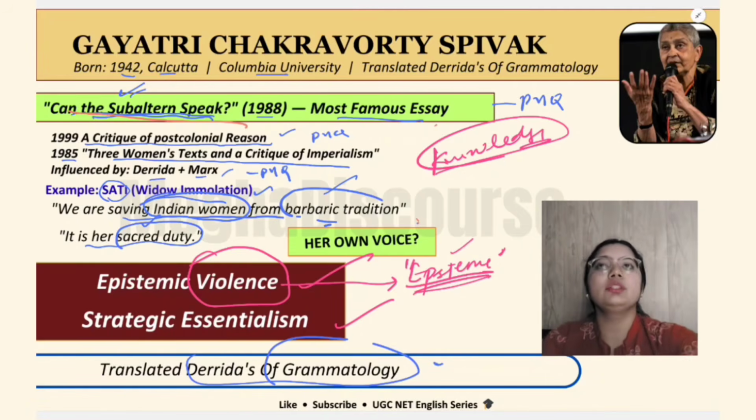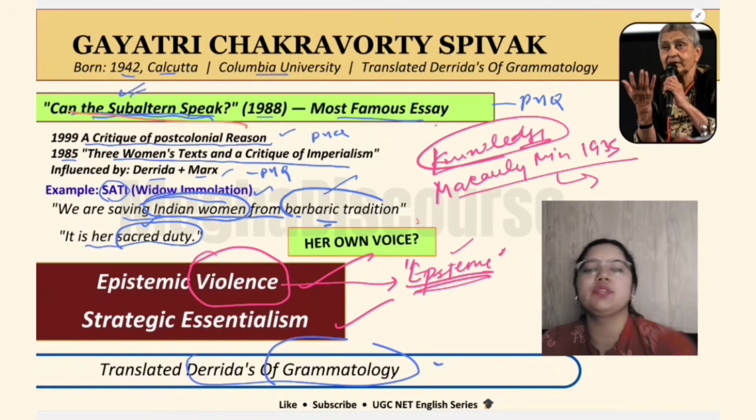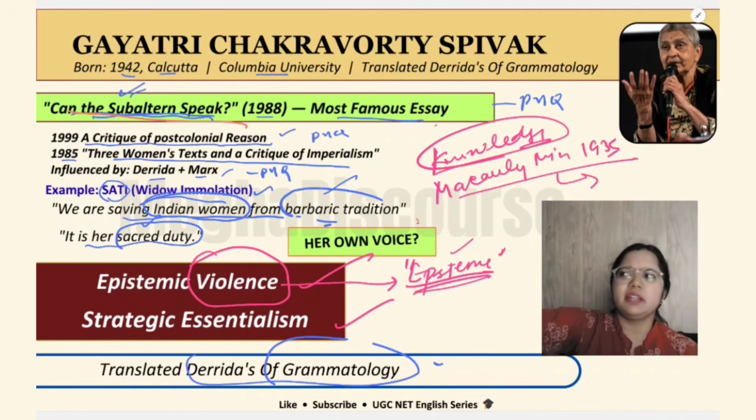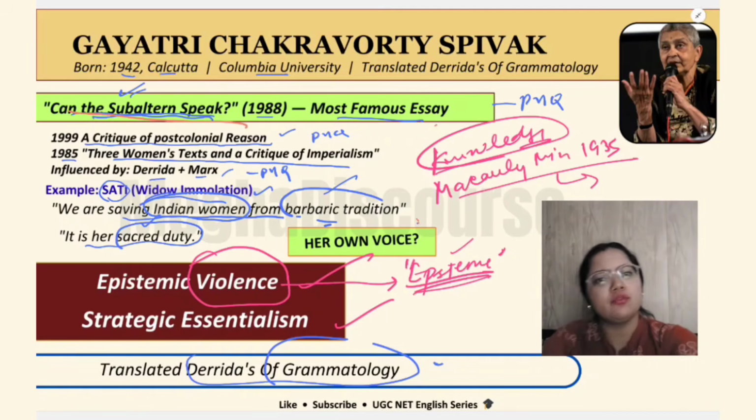If we talk about Macaulay's Minutes, 1935, it was an act on education that English should be taught. English should be the medium of language in higher school. So they said that they should not be taught in their native language, in their own language. So we should force English on them. That is a kind of violence on their episteme, on their knowledge system. So that is epistemic violence.